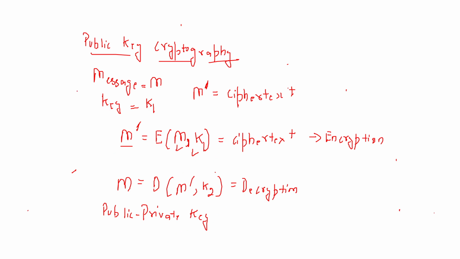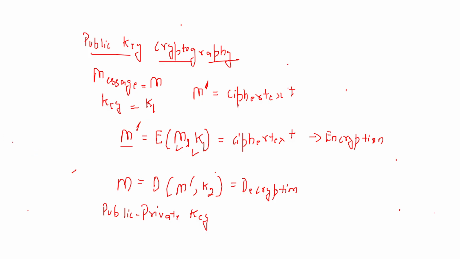As the name sounds, what is the meaning of private key? This is the key which is not available to everyone, right? And public key is one which is available to everyone, right?